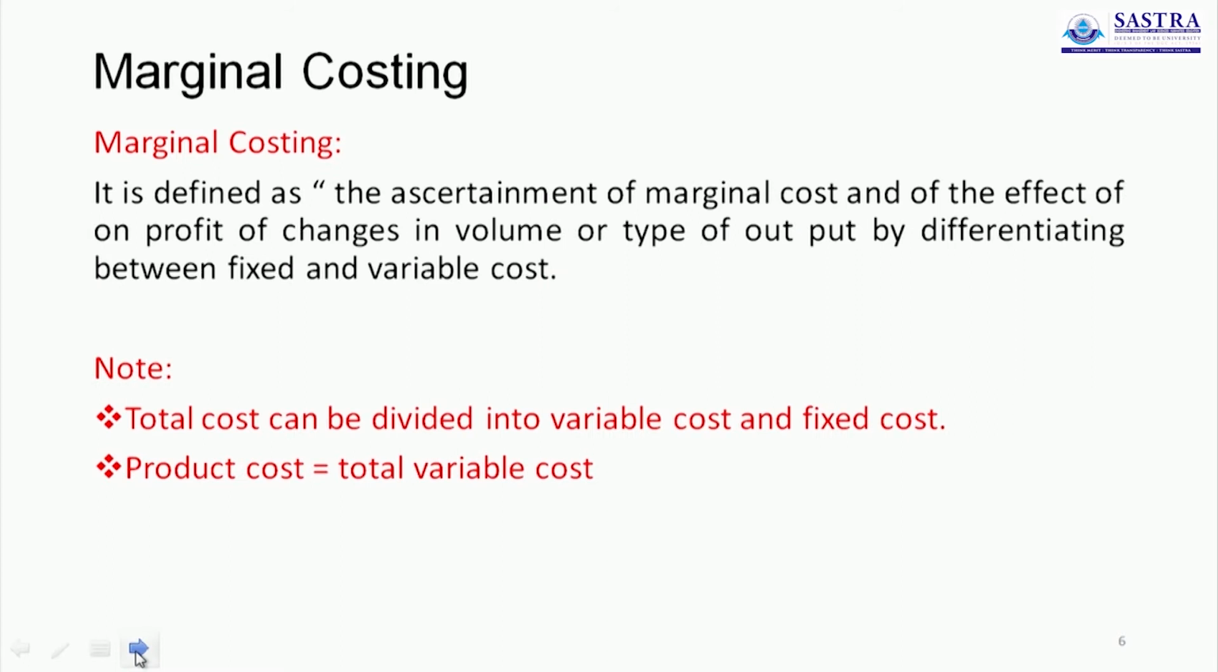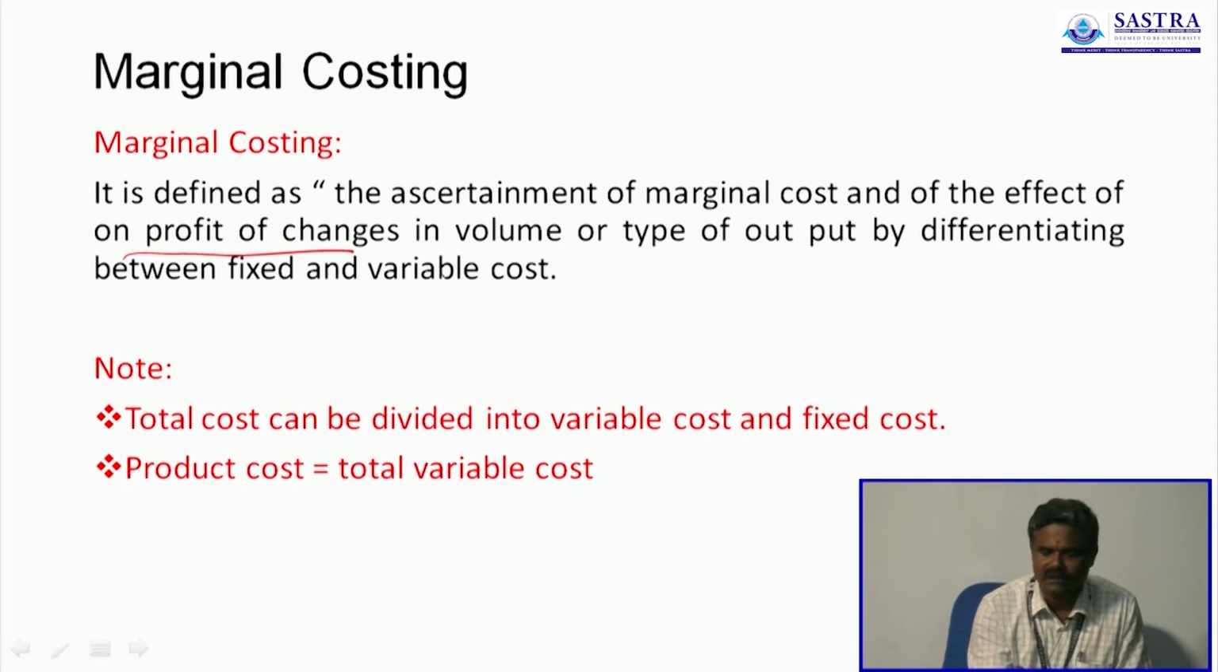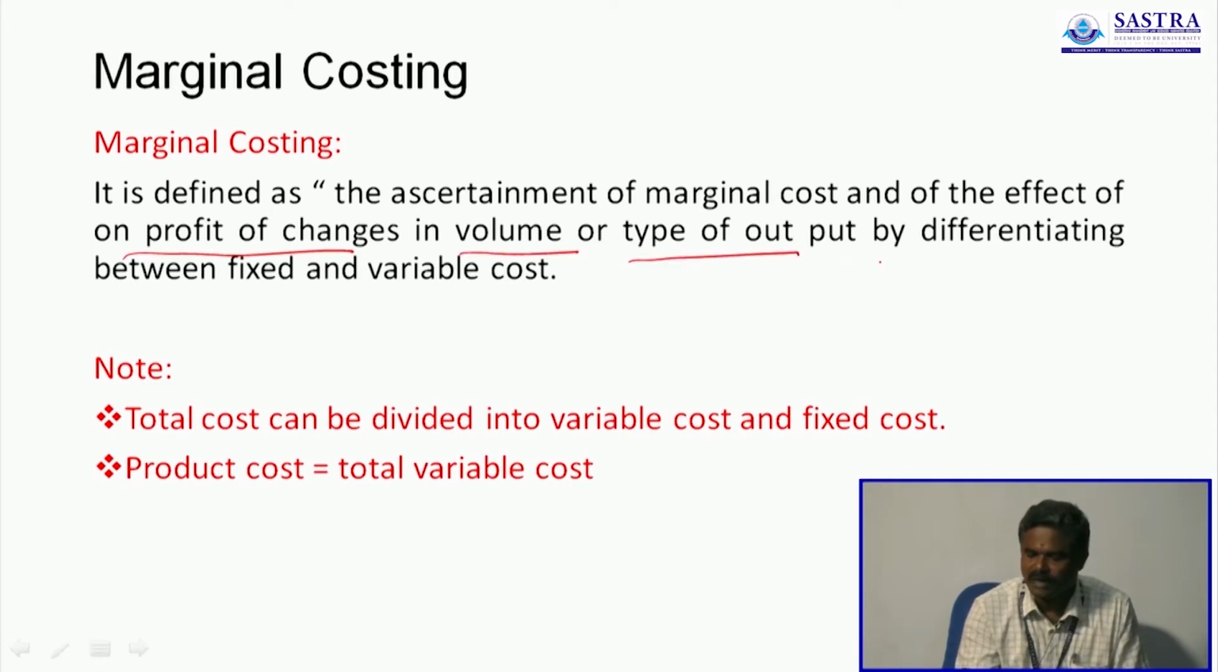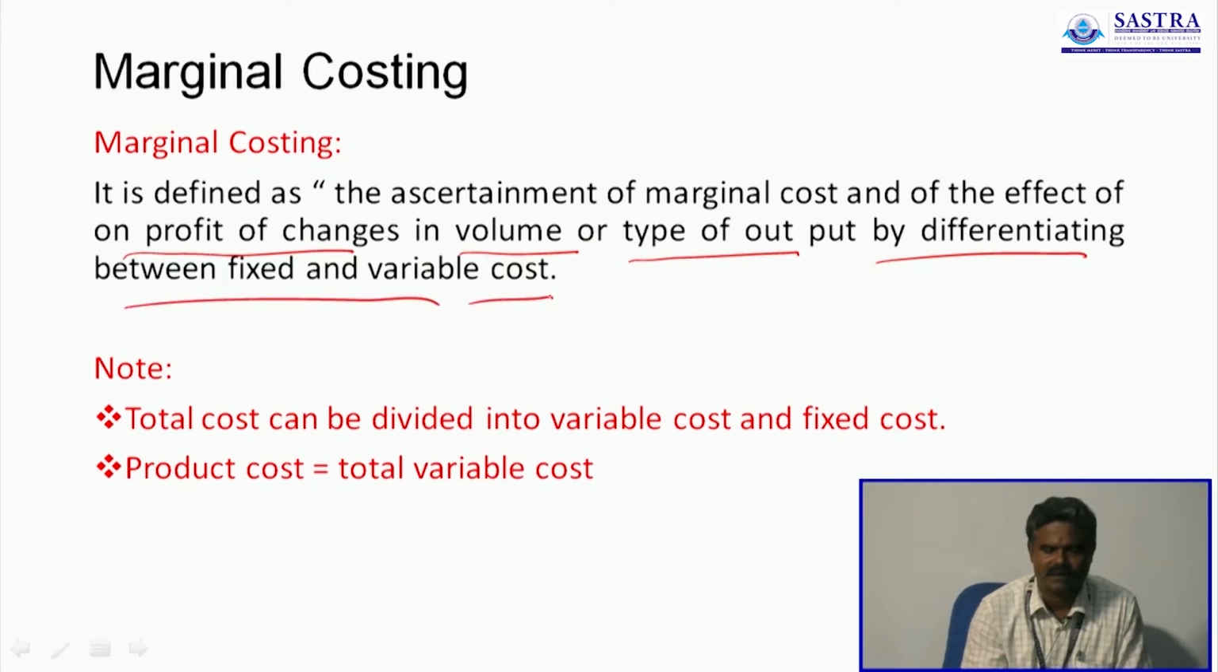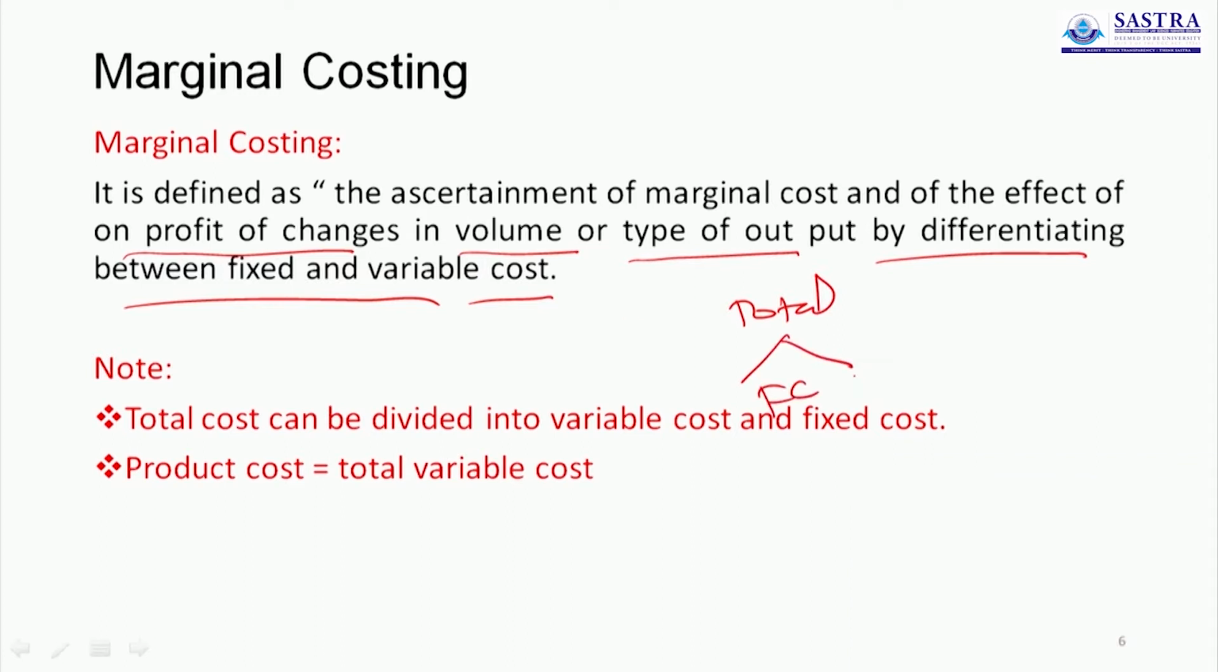Definition of marginal costing. It is defined as the ascertainment of marginal cost and of the effect on profit of changes in volume or type of output by differentiating between fixed and variable cost. The main process of marginal costing is that we have to classify the total cost into two types: one is fixed cost, then variable cost.